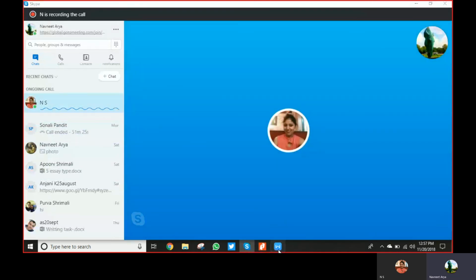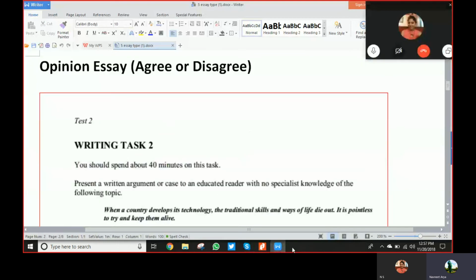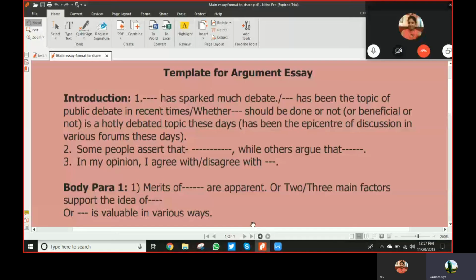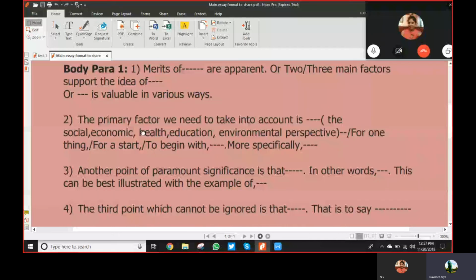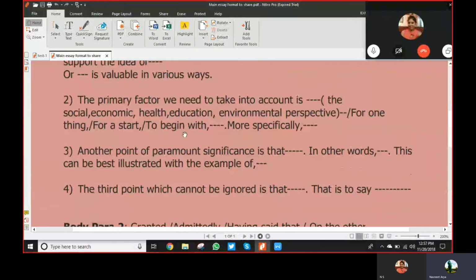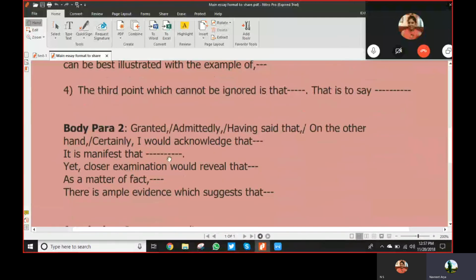Yes, when you partially agree, very good question. I was about to come to that only. When you partially agree, remember, now you're having a neutral view. So one body paragraph you will devote to the positive points of giving homework, while in the second body paragraph you should say what else can be done.